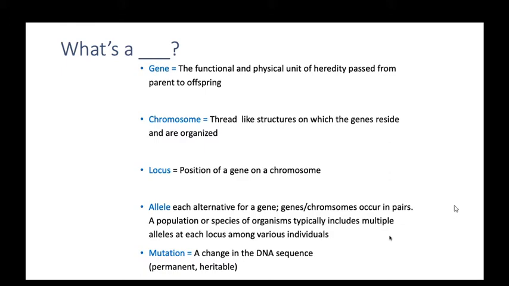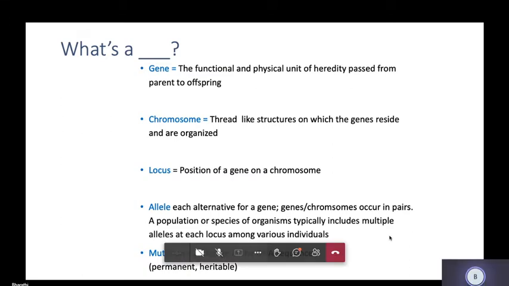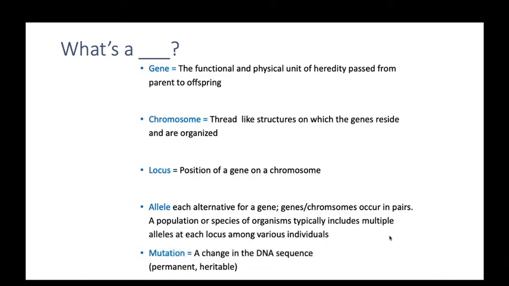Chromosome is a thread-like structure on which the genes reside and are organized. That is chromosome. Okay. And what is the locus? Locus is the position of a gene on a chromosome. And what is allele? Allele is an alternate form of a gene; alleles occur in pairs. A population or a species of organism typically includes multiple alleles at each locus among the various individuals. Clear? And what is mutation?